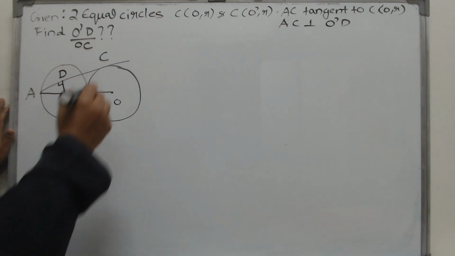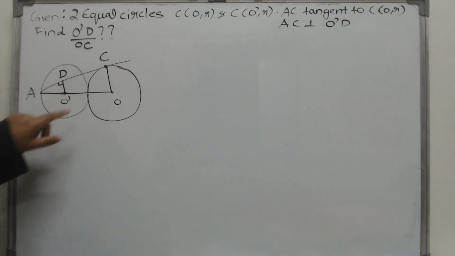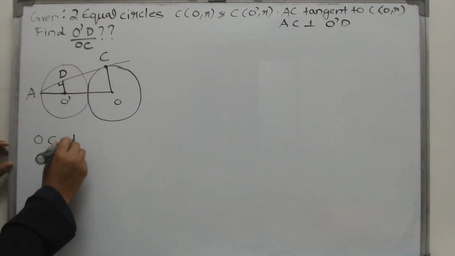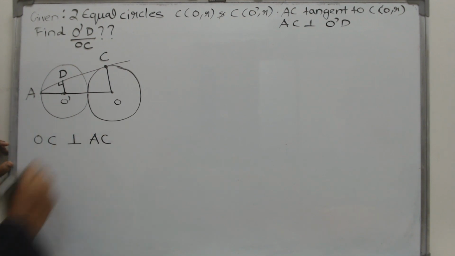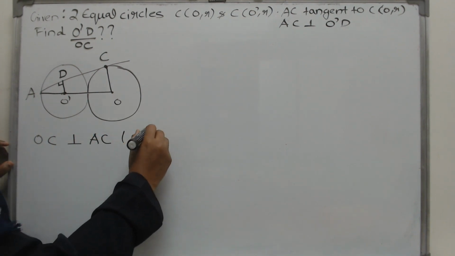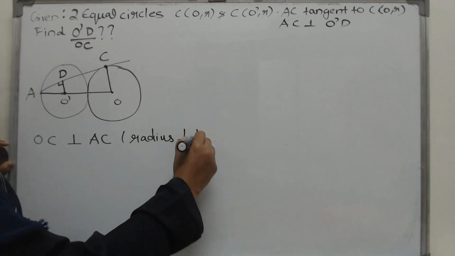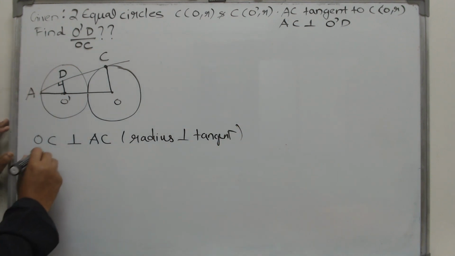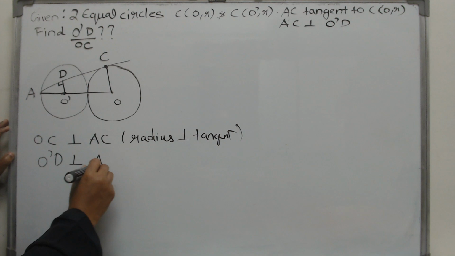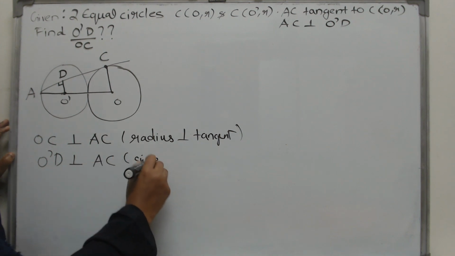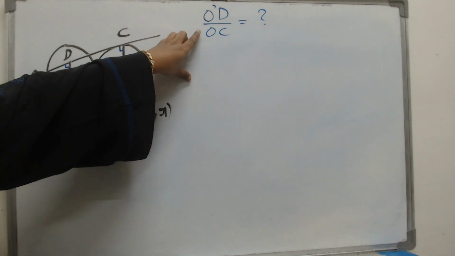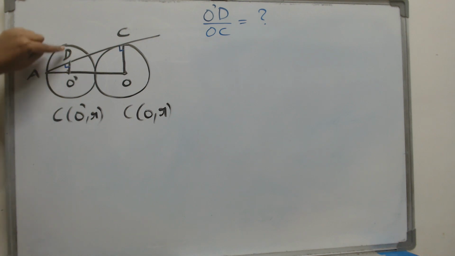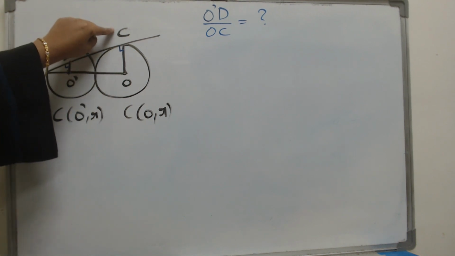So let us start with joining OC. So once we join OC, what do we notice? OC is perpendicular to AC. Why is that? Because the radius is perpendicular to the tangent at the point of contact. Now, what about O dash D? O dash D is also perpendicular to AC. Why is that? Because it is given here. Now this is the information that we need to get. We need to find the ratio of O dash D and OC. How do we do that?